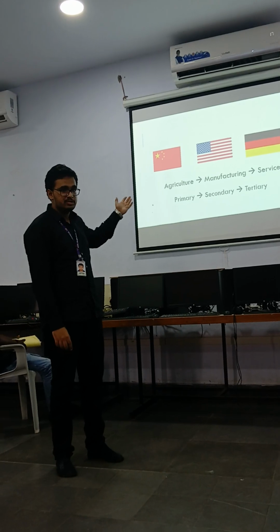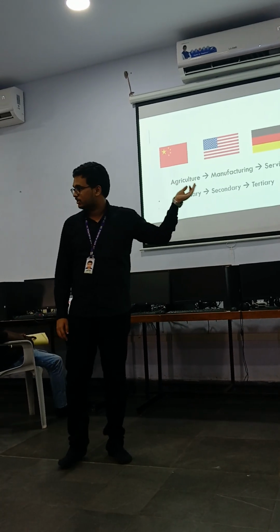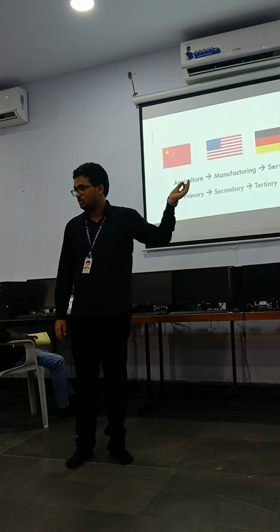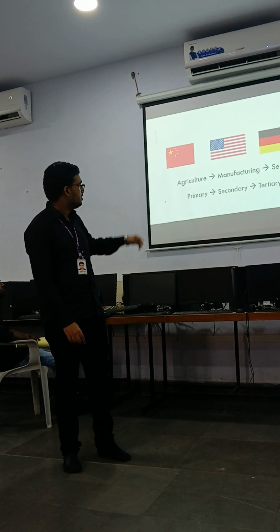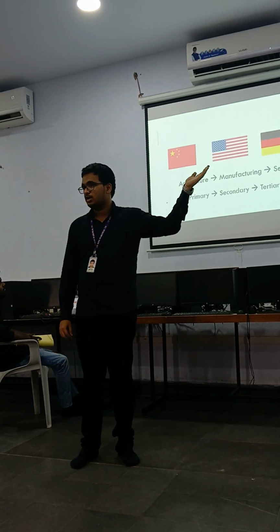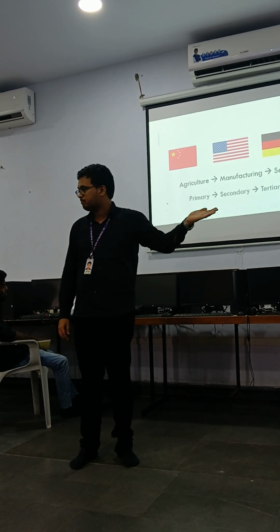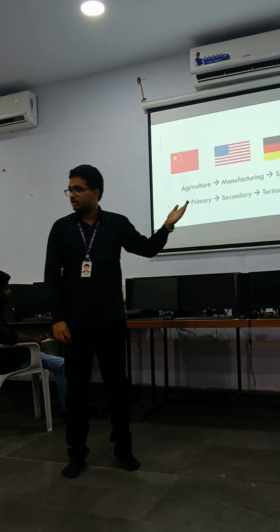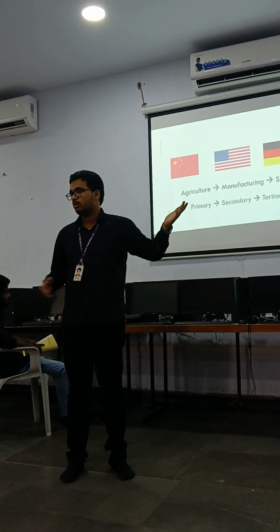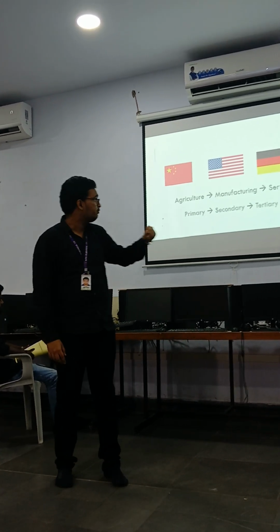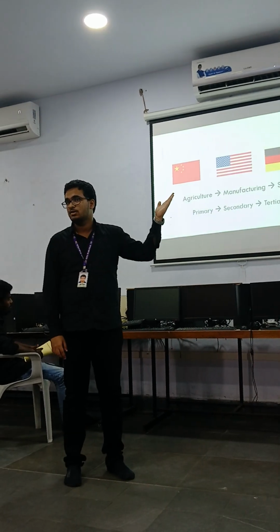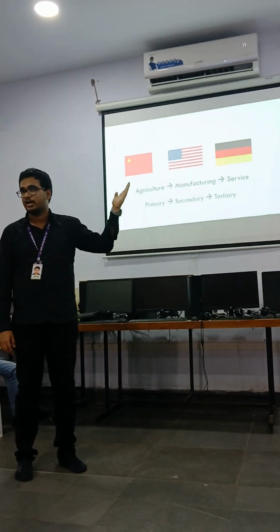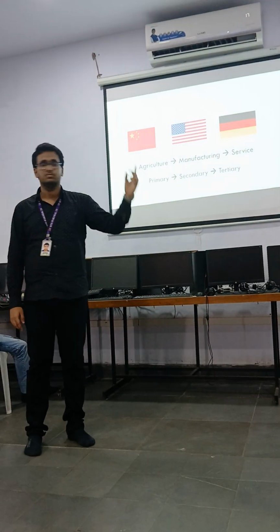And China was mostly an agricultural-based country before the communist revolution in 1949. And then Germany, it was predominantly an imperial power back in the day. It fought through many empires, but eventually formed the country after the reunification of Germany in 1981.